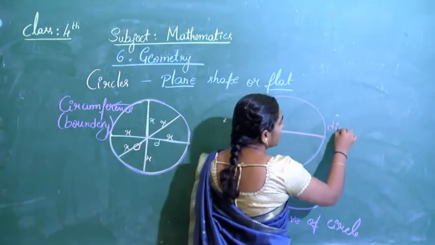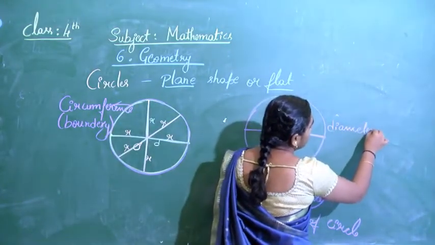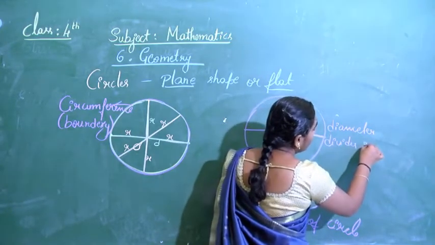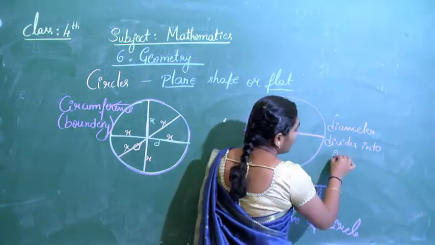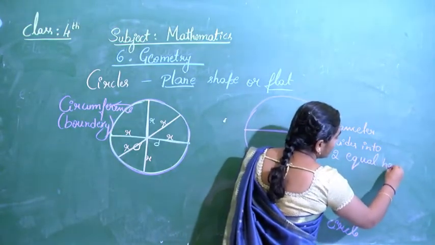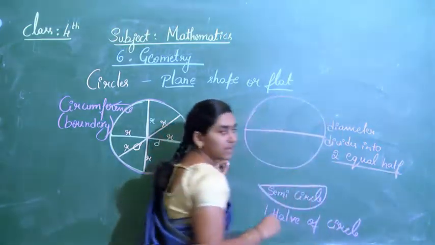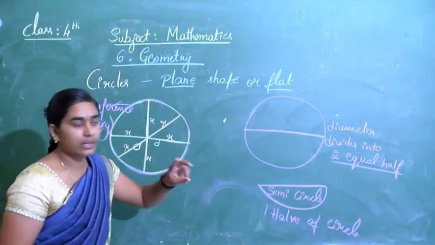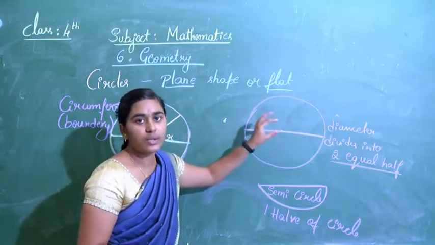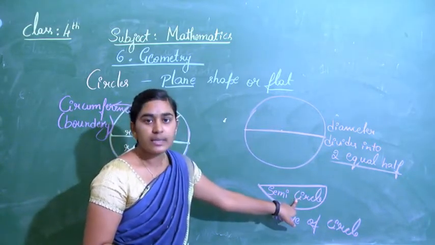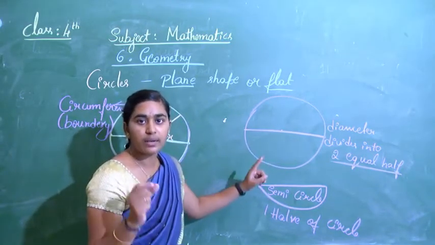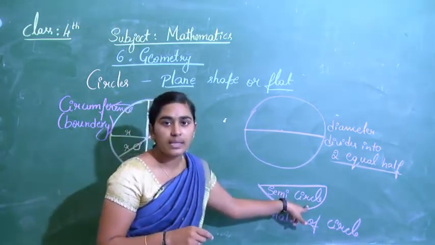Diameter divides the circle into two equal parts. This is one part, this is another part. The part is called a semicircle. The diameter divides the circle into two equal parts and those parts are called semicircles.